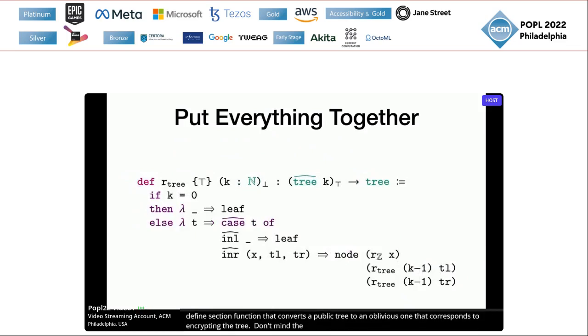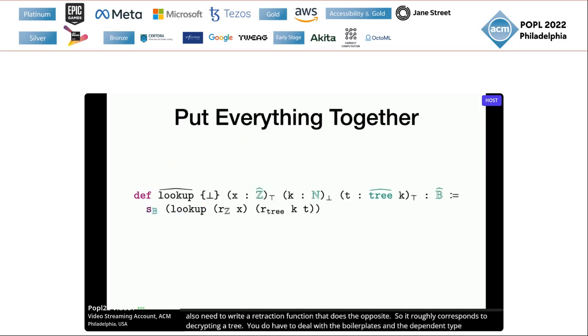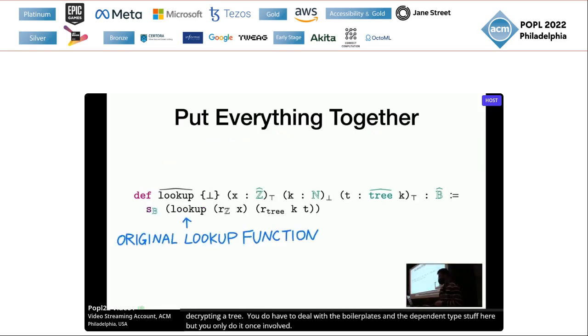And we also need to write a retraction function that does the opposite. So it roughly corresponds to decrypting a tree. You do have to deal with the boilerplates and the dependent type stuff here, but you only do it once and for all. And once you have all these functions at hand, we can simply lift the original public function to an oblivious version by composing it with these section and retraction functions.